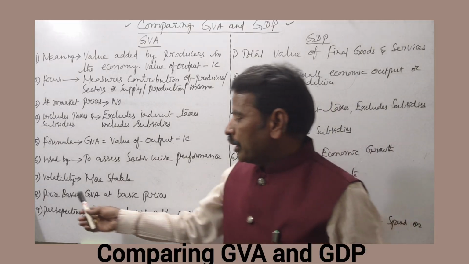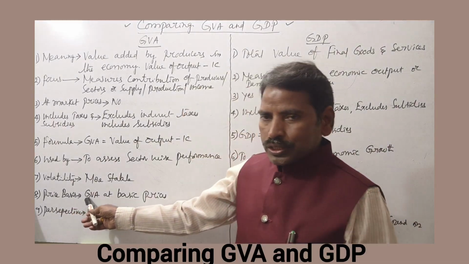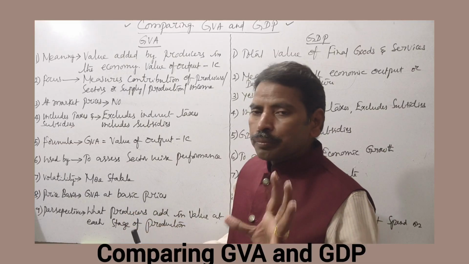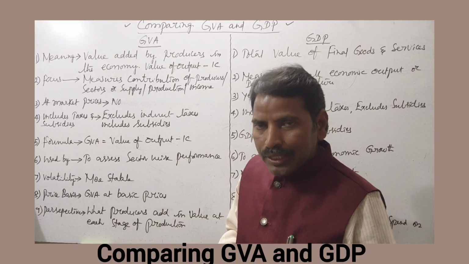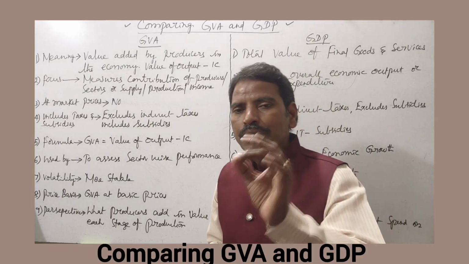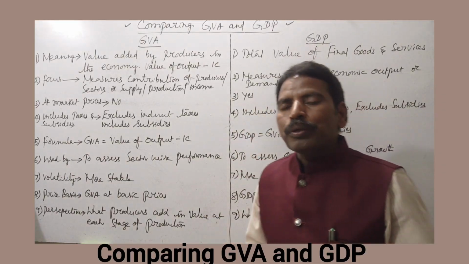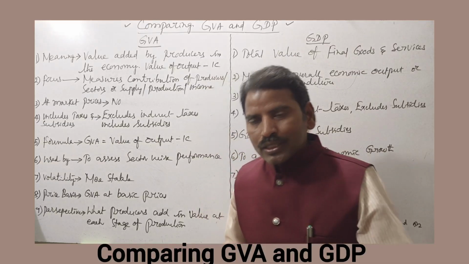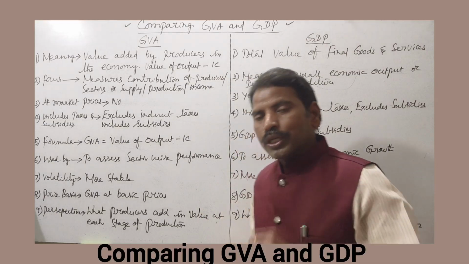Next, eighth one, price basis. GVA is calculated at basic prices. Basic price means value of output minus intermediate consumption.